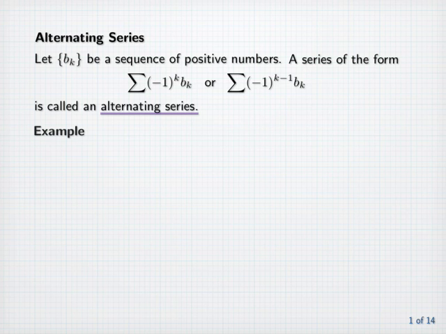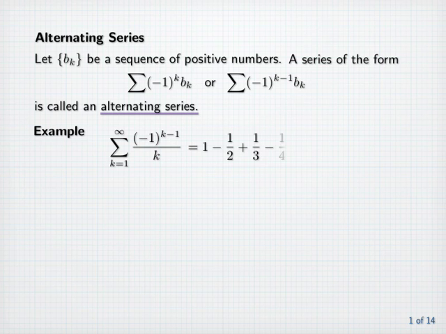For example, the sum as k goes from 1 to infinity of (-1)^(k-1) divided by k, which equals 1 minus 1/2 plus 1/3 minus 1/4 plus 1/5 minus 1/6 and so on, is an alternating series. In fact, notice that without the alternating signs, this would be the divergent harmonic series. So let's call this the alternating harmonic series.